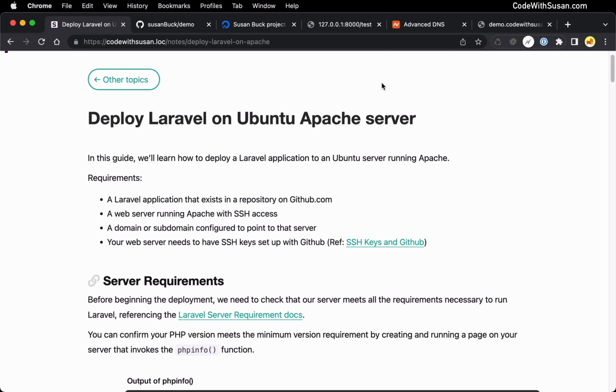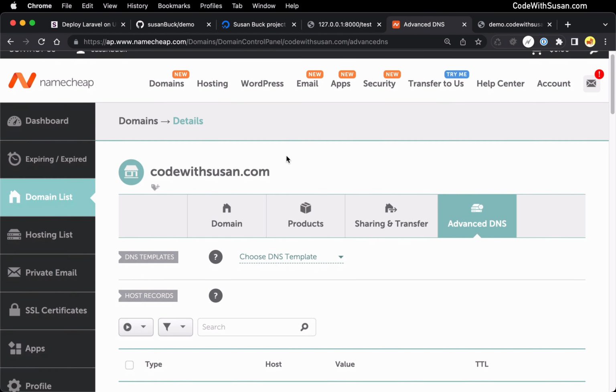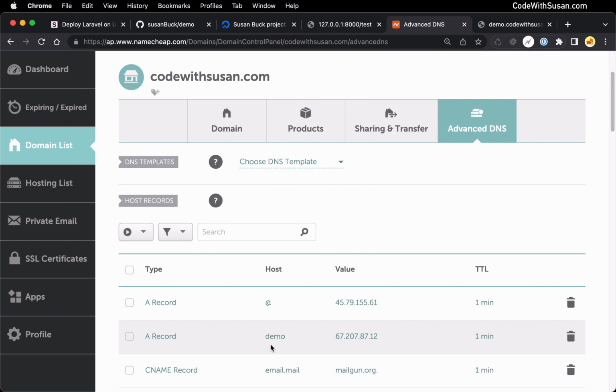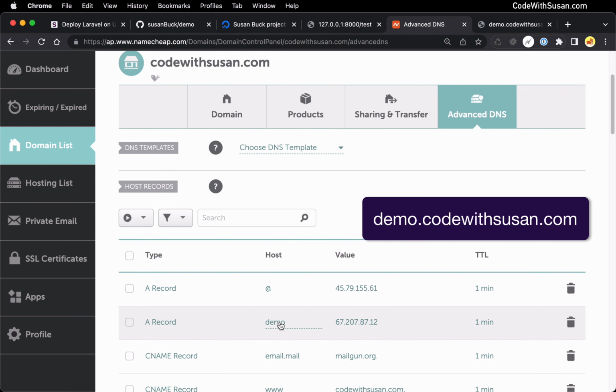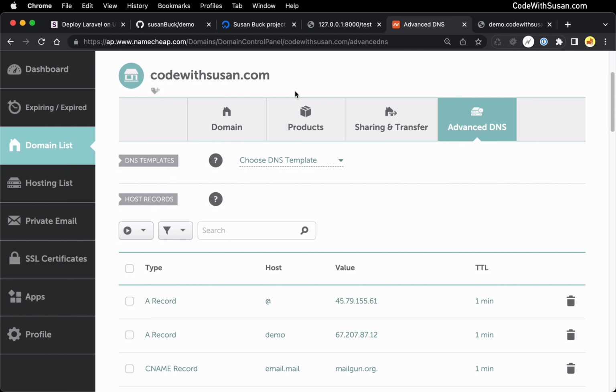And just to show what that looks like, switching over, this is NameCheap.com. This is where I have my domains registered. I'm within my DNS settings, and I went ahead and set up a subdomain for this demo. So I've got the subdomain of demo. This is going to be on this domain, codewithsusan.com, and it's pointing to the IP address of the server that I'm working with. I'm using a subdomain here just because I don't want to interfere with the content of my main domain, but you could set this up with a primary domain, a subdomain, however you want to set it up, just as long as that domain is pointing to the IP address of your server.